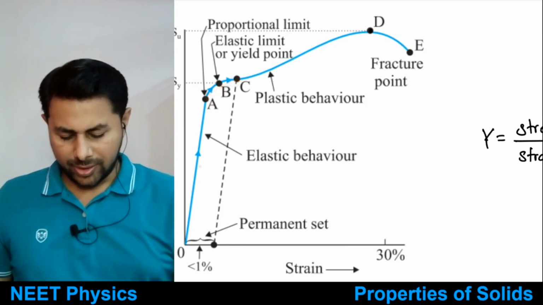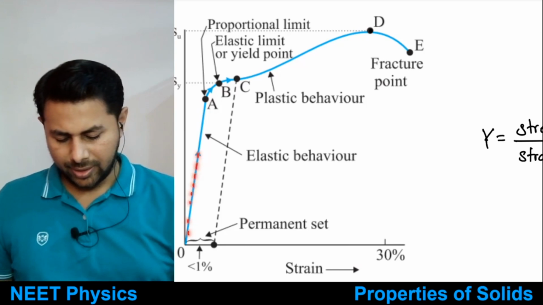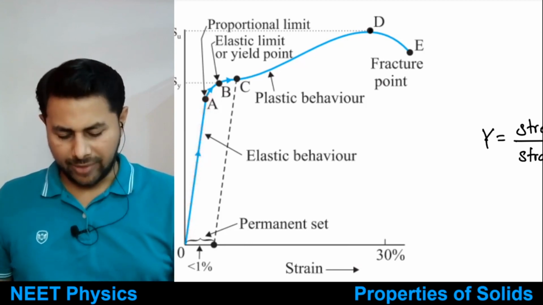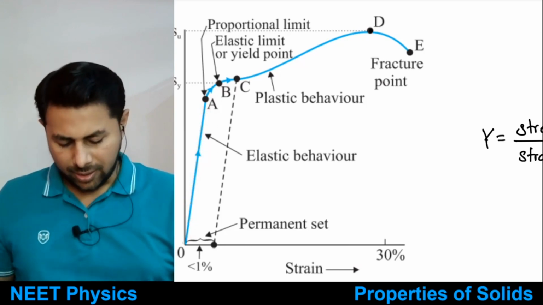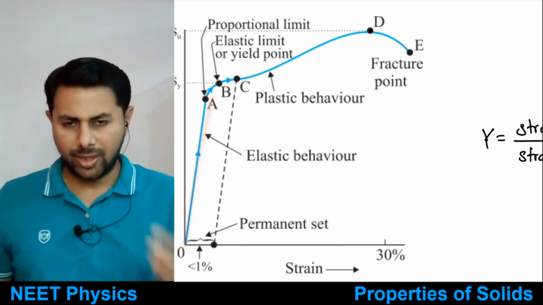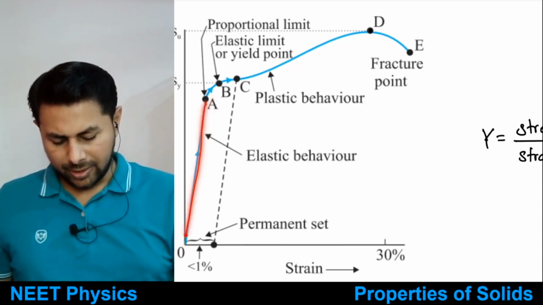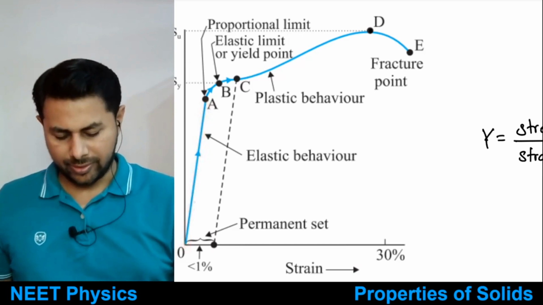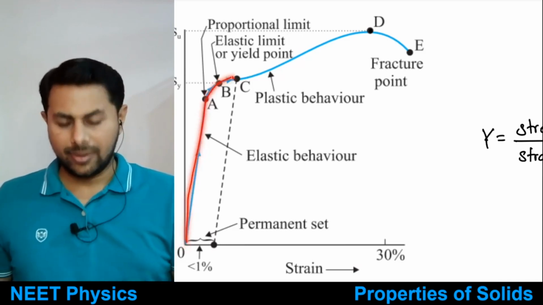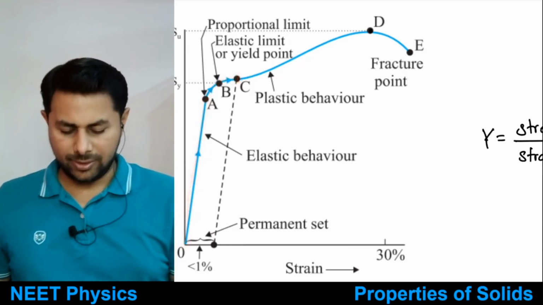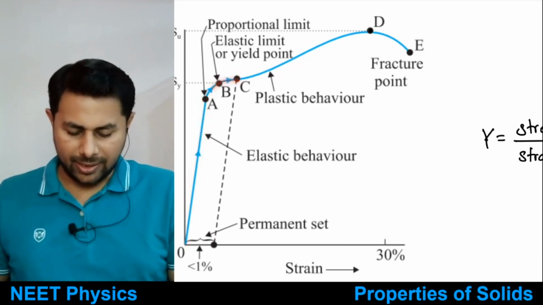See here, if you increase the weights, the curve will be like this. If you remove the weights, then you go back along the same curve till this point C. Then after point C, you never come back along the same curve.